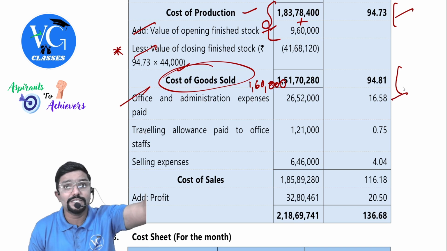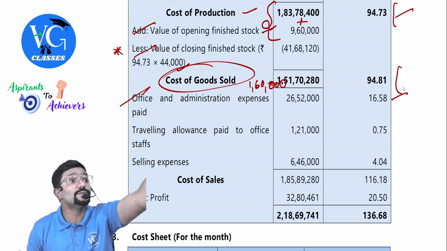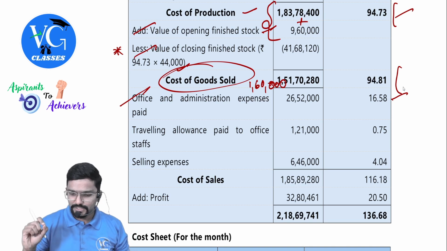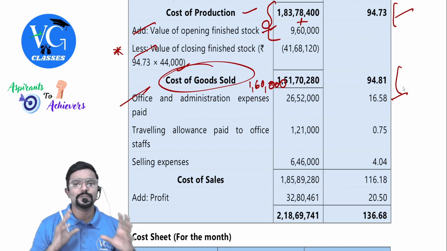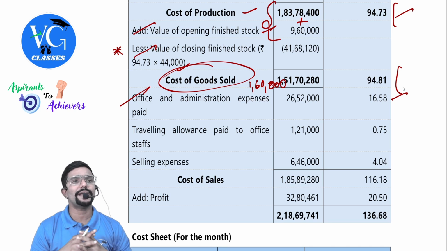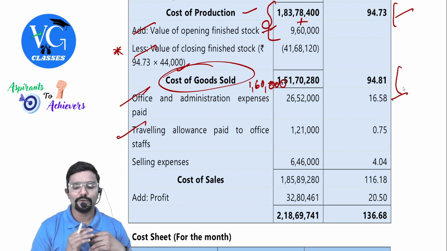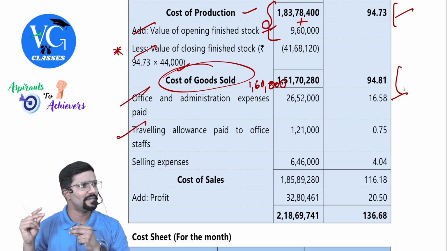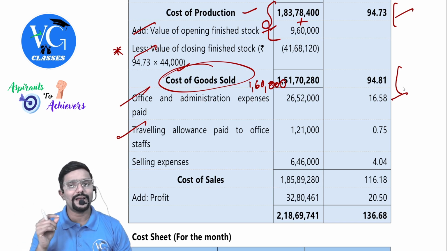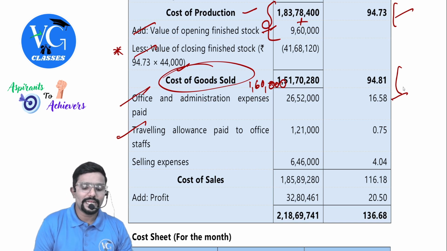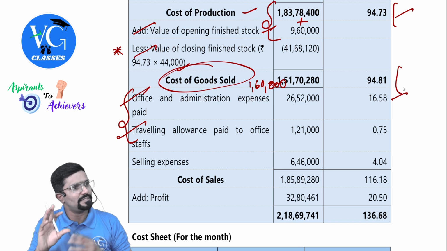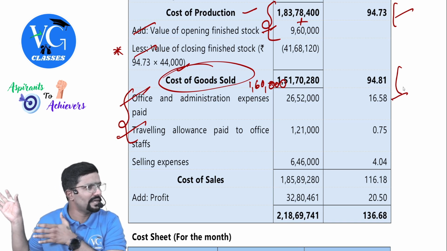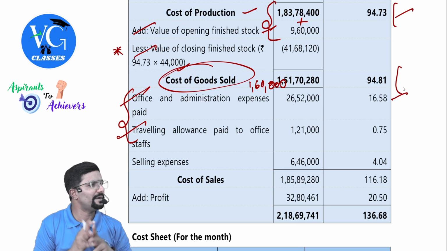Now anything after COGS should be for cost of units sold, which is 1,60,000. So 26 lakh 52,000 divided by 1,60,000 is 16.58. Next, traveling allowance paid to office staff, 121. Office staff is again part of office only, so divide it by 160. Sir, can I club both and write one figure? Yes. Maybe you will show somewhere as a note or working note. Bring the main answer as administrative overhead, general.